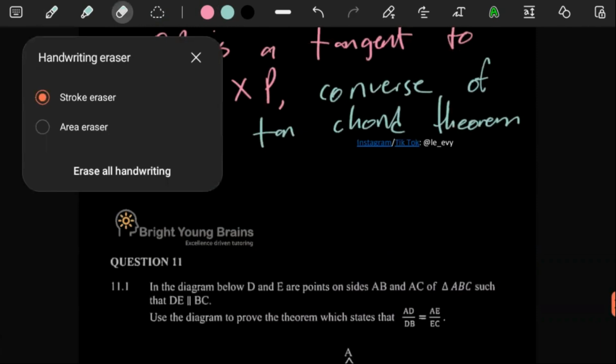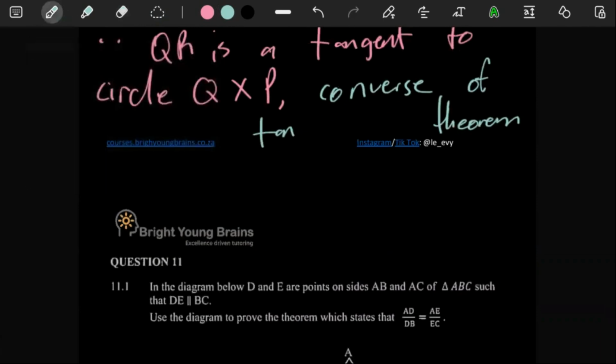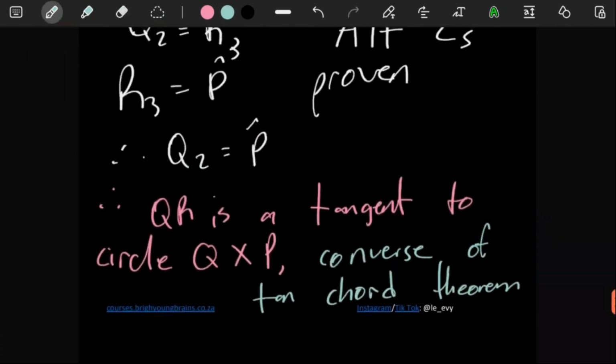Anyways, why did I write chord in such a weird way? Ten-chord theorem. I meant chord. Ten-chord theorem. Anyways, let's move on to question 11.